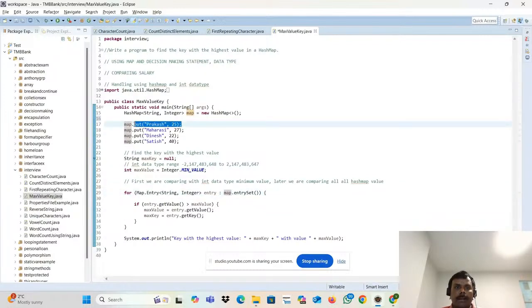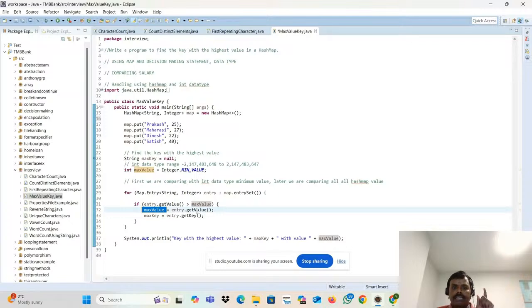What is the first set? Prakash 25. From that, I want to get only this value, right? How to get this value? entry.getValue(). What is entry.getValue()? 25. I am going to compare with this one. So is 25 greater than the max value or not? Yes, it is greater. Then what will happen? The max value is set from this value to 25. Then I am getting the key, the max key. What is that? Prakash.